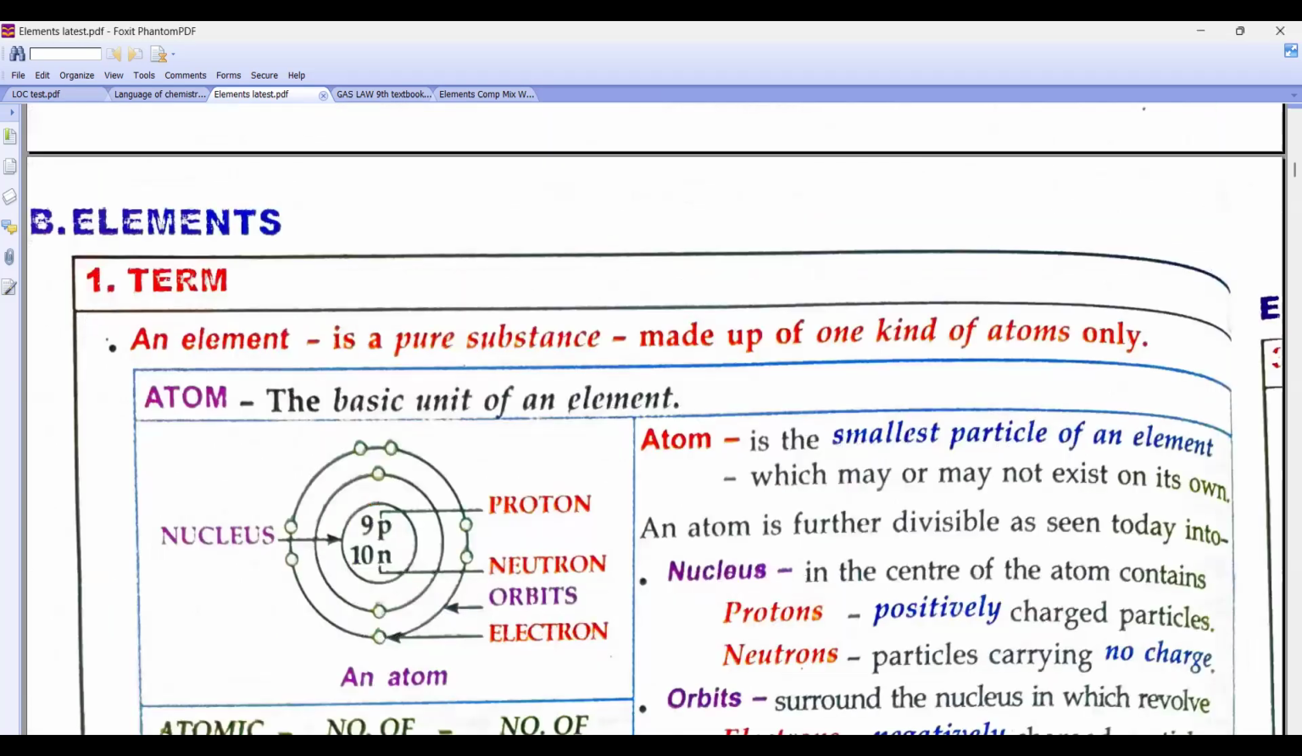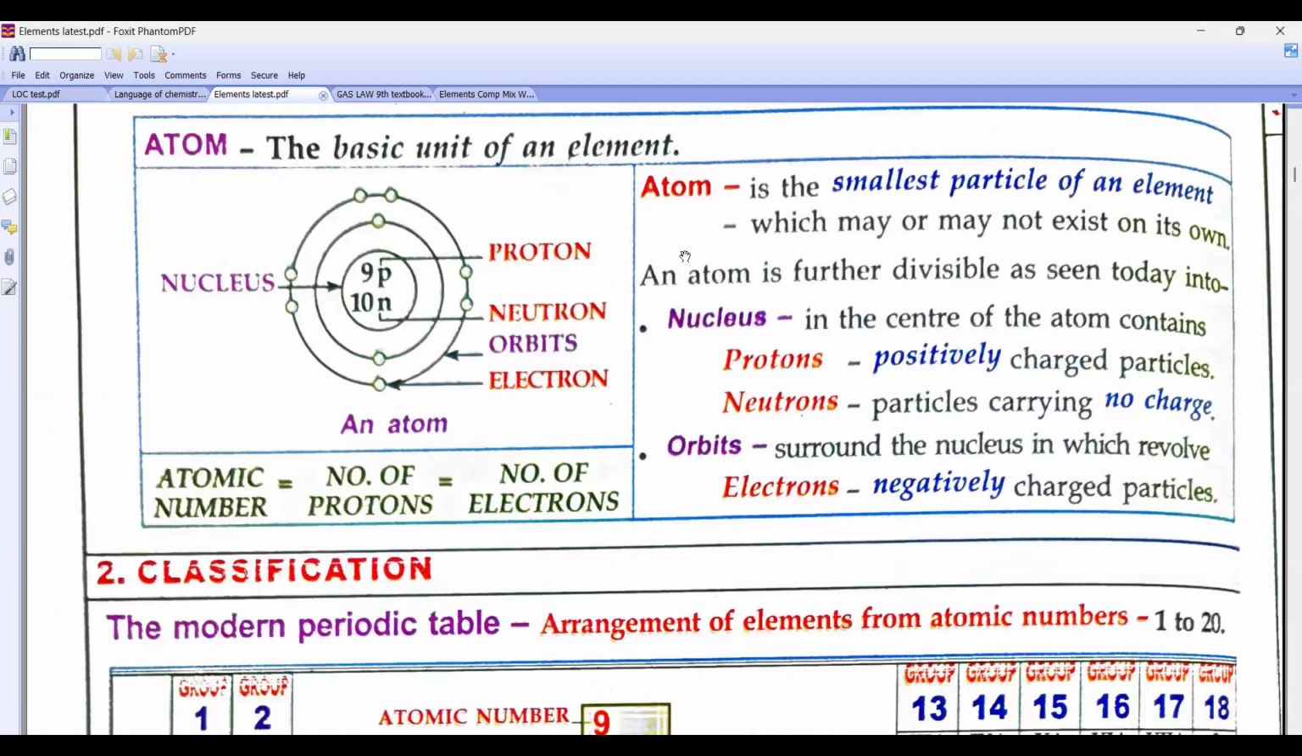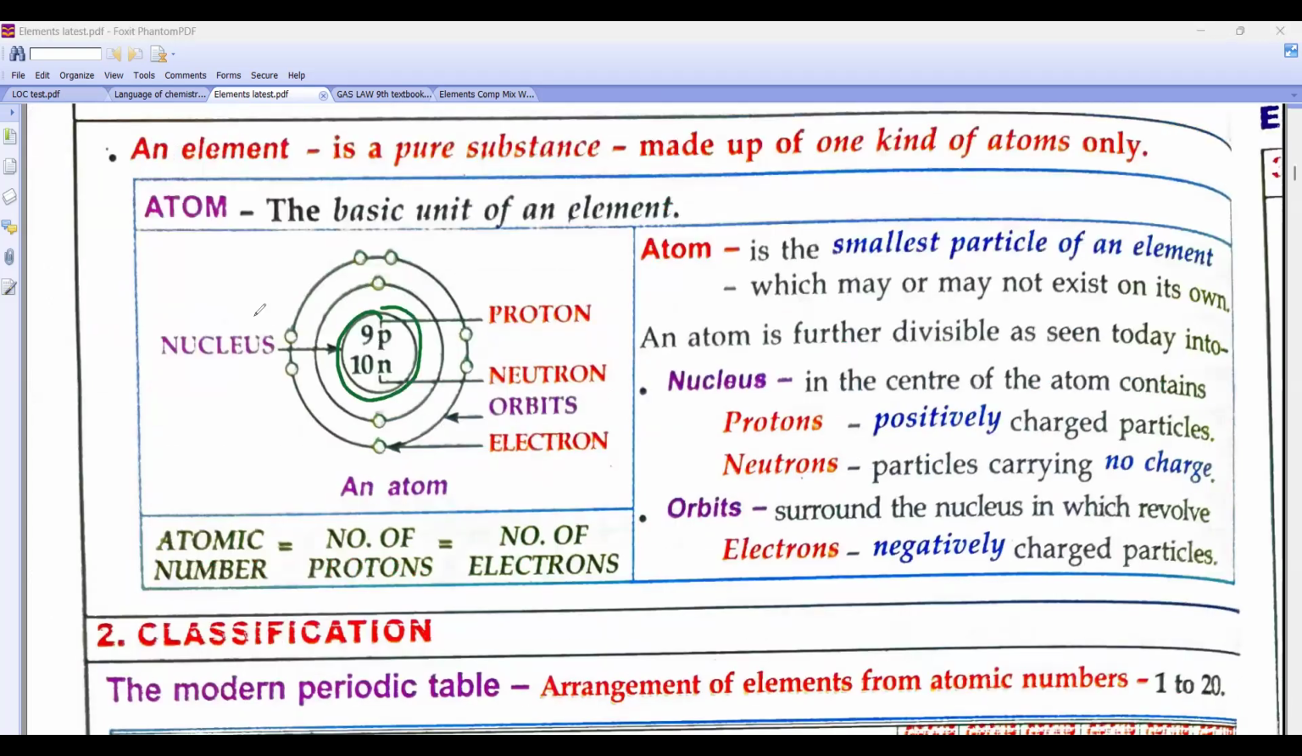Now, in an atom, beta, this is the basic. At the center, what do we have? The nucleus. The central part is known as the nucleus, and inside the nucleus we have protons, with positive charge, and neutrons. In the rings, known as orbits or shells, what is moving? Electrons. Electrons have a negative charge.